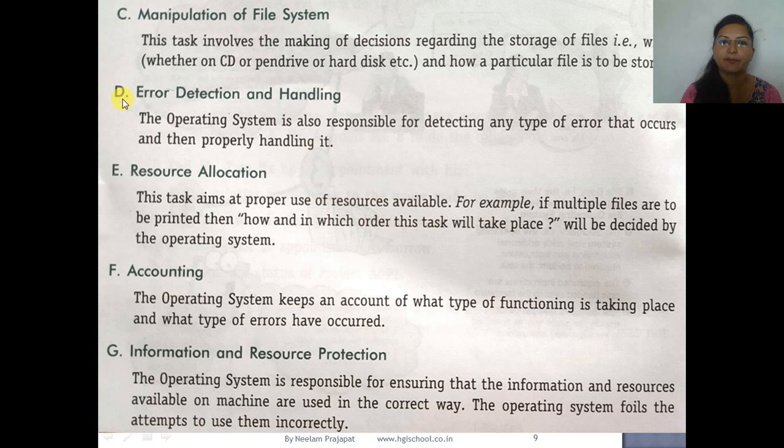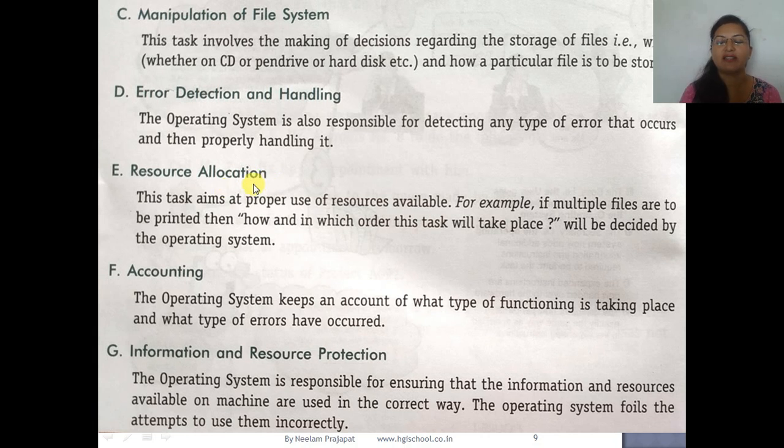Okay, the next function is error detection and handling. The operating system finds all the errors and then corrects them, handles them properly. So the OS is also responsible for detecting any type of error that occurs and then properly handling it. Now resource allocation.